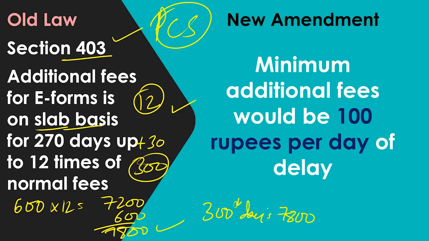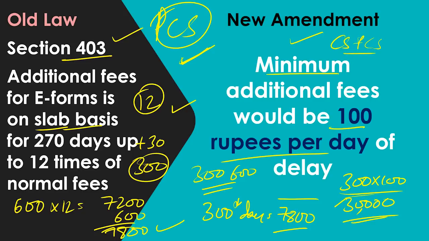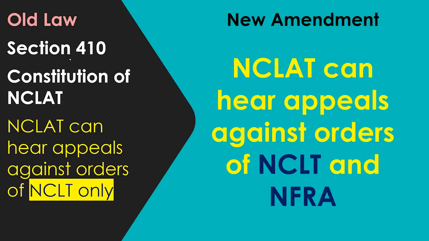But today, if I file on the 300th day, the minimum additional fees is 100 rupees for every day. This is the new amendment. That means 300 into 100 rupees. So how much will it become? 300, 3,000, 30,000. 7,800 and now 30,000. So now the company secretary and the practicing company secretary will get more business, because the company will not want to pay 30,000. They better pay only 300 or 600, whatever is within the time limit. So now everybody will start filing forms within the time limit. Very good news for company secretary students, practicing CS, everyone. Very welcome new amendment.